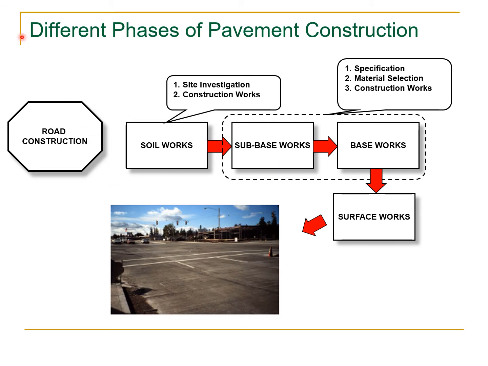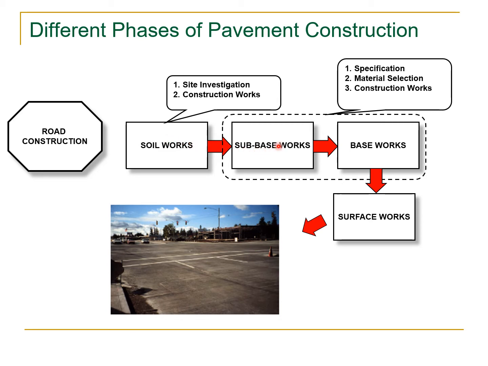So, different phases of pavement construction. First, the soil works, and in that we will consider the site investigation and the construction works. That means compaction of the subgrade, etc. will also be considered.